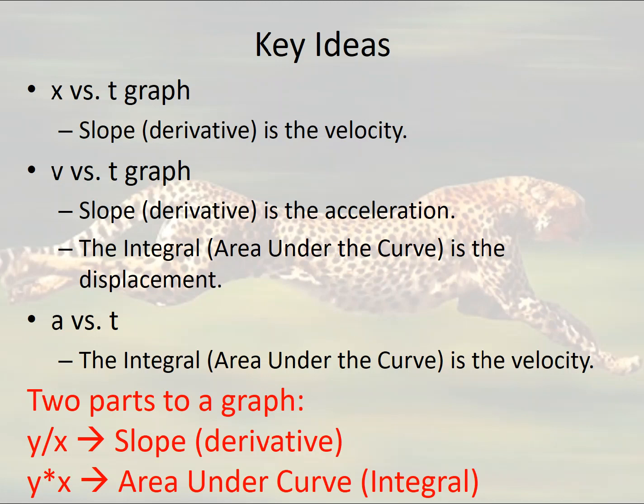So major ideas. On an x versus t graph, the slope is the derivative. On a v versus t graph, the slope is the derivative, and it gives you the acceleration. And the integral, the area under the curve, is the displacement. So go the other way. On an a versus t graph, the integral or the area under the curve is the velocity. So there are always two parts of the graph that we can look at. Dividing the axes will give us the slope, which is a derivative, and multiplying the axes will give us the area under the curve, which is the integral.